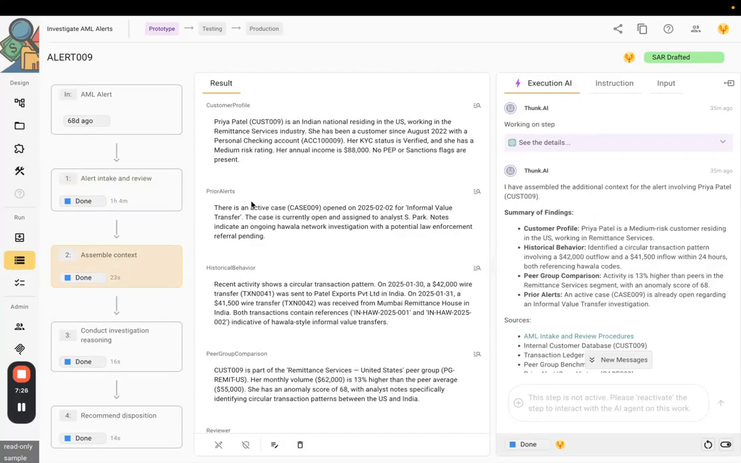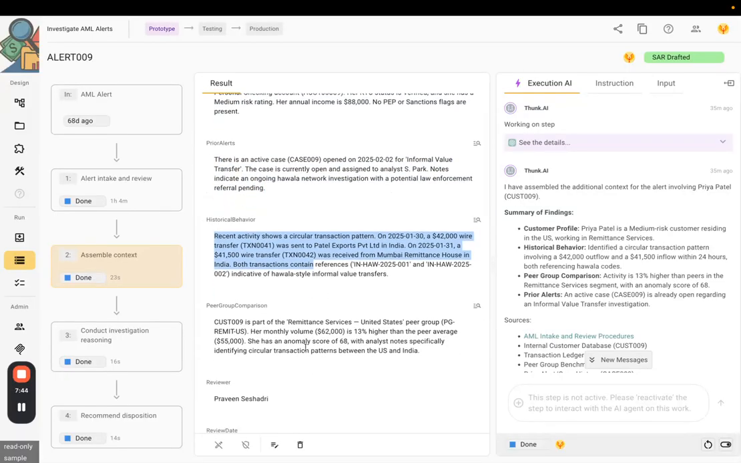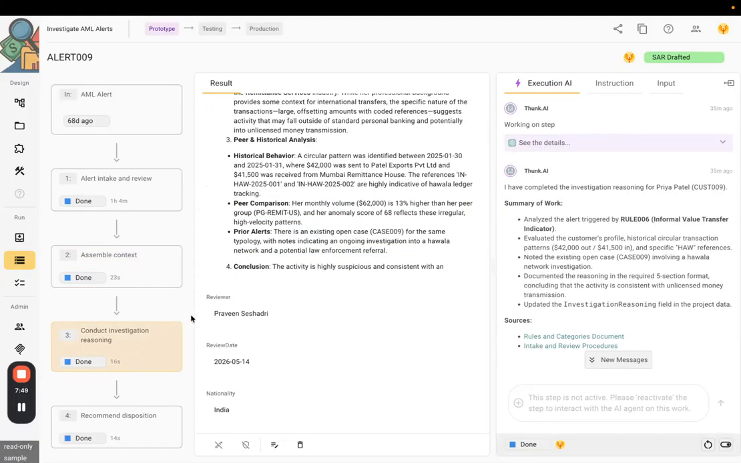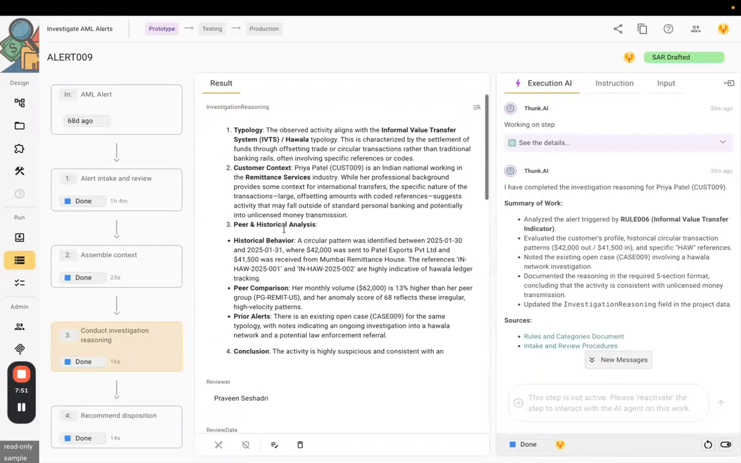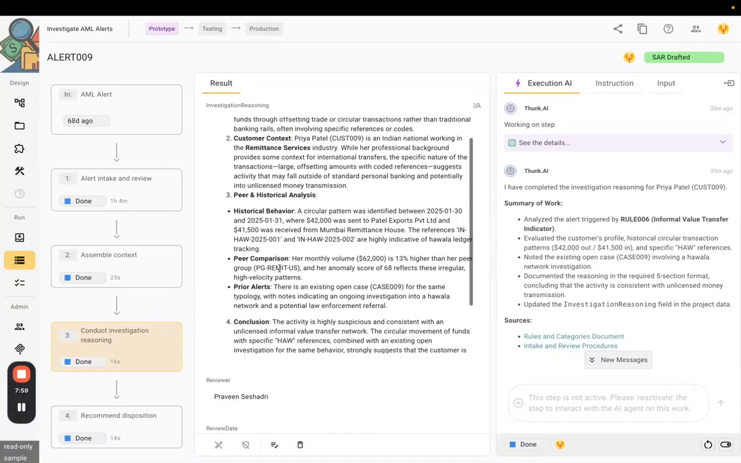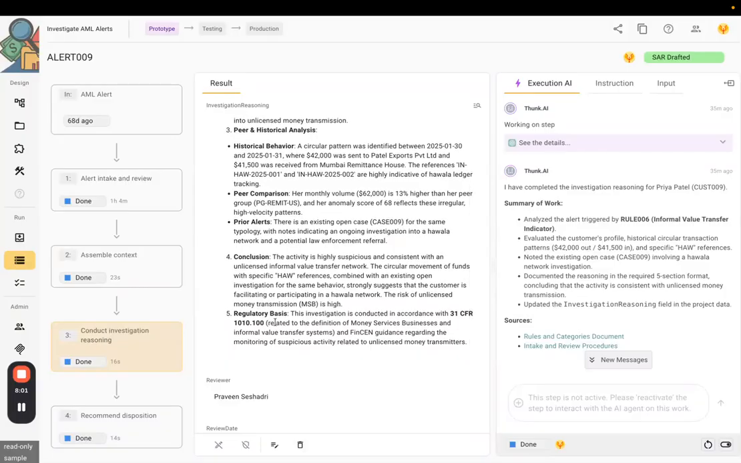In step 2, all of those various internal systems which have further information were looked up automatically by the AI agent just based on those simple instructions to put together the customer profile, information about prior alerts, historical behavior, peer group comparison, etc. So these are the building blocks that will then go into step 3, the investigative reasoning. This is the investigative reasoning report that describes the typology that applies, the customer context, the peer and historical analysis, the conclusion, and the regulatory basis.